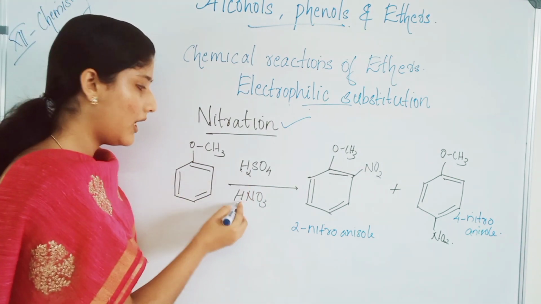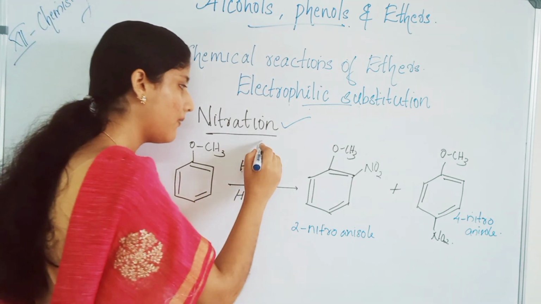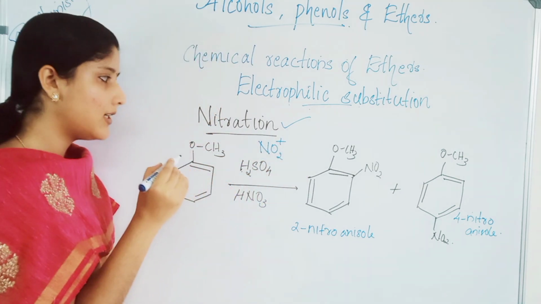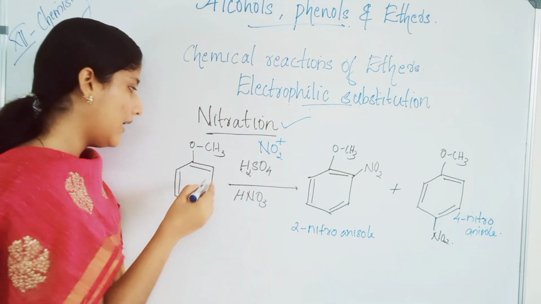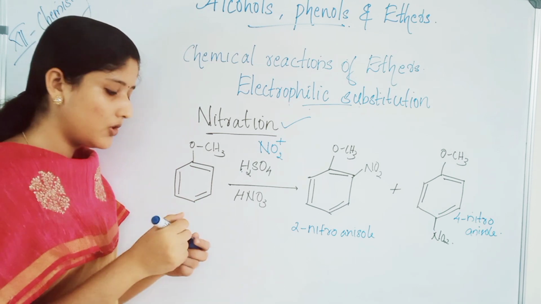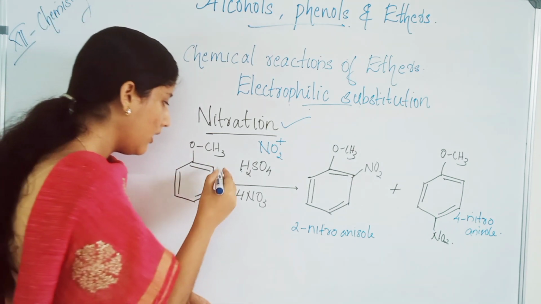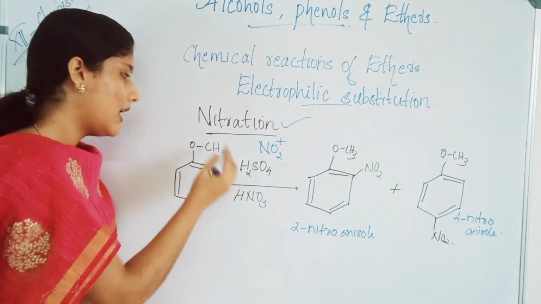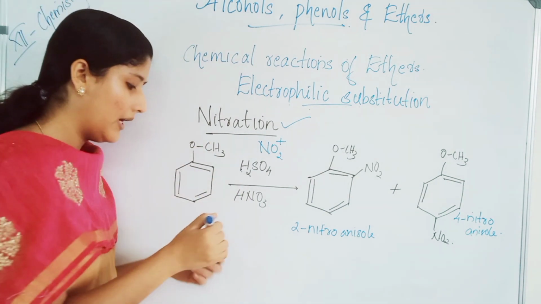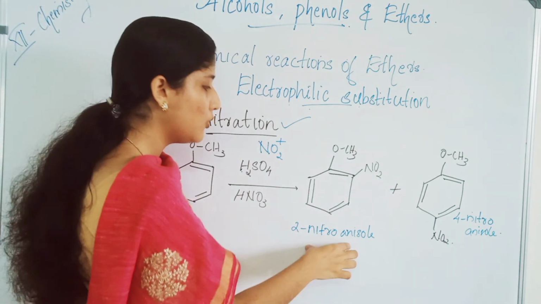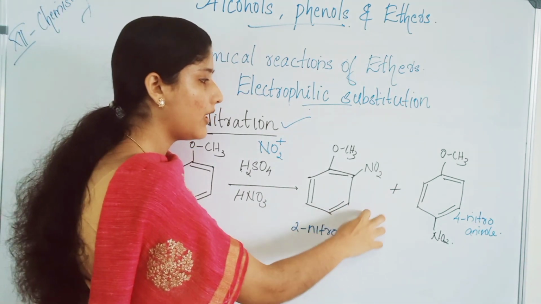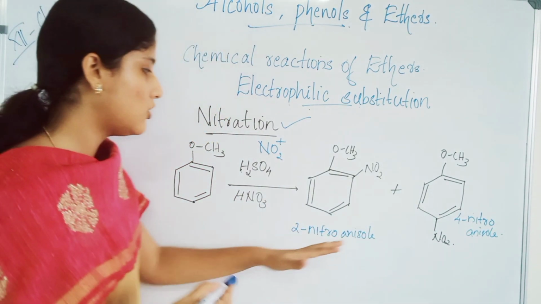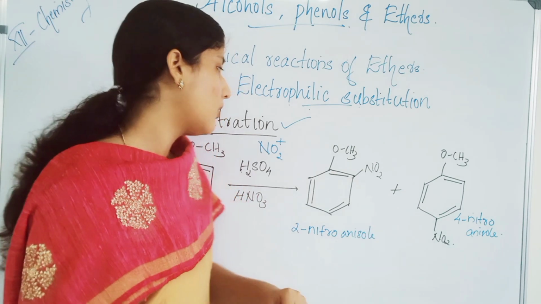When H2SO4 and HNO3 react, you will get NO2 plus as the electrophile. NO2 plus will be the electrophile and they will react. Which is the electron rich position in an ether? It will be the ortho position and also the para position. So anisole will react with H2SO4 and HNO3 and will give you 2-nitroanisole, the ortho product, and also the para product, 4-nitroanisole.